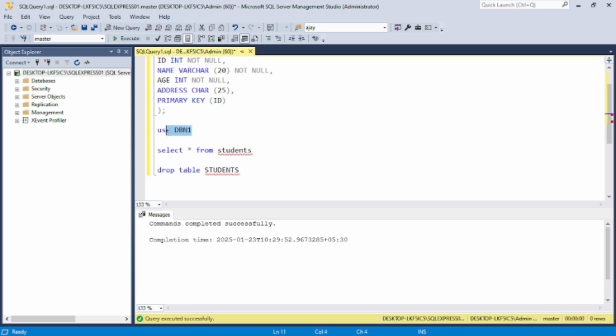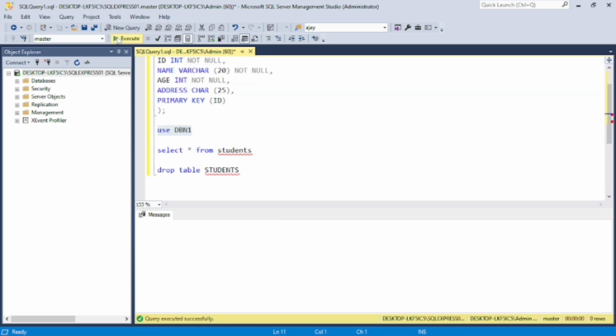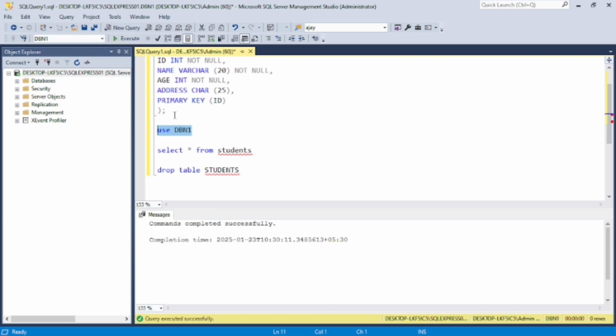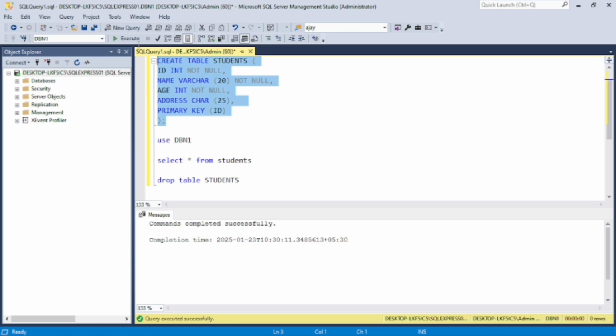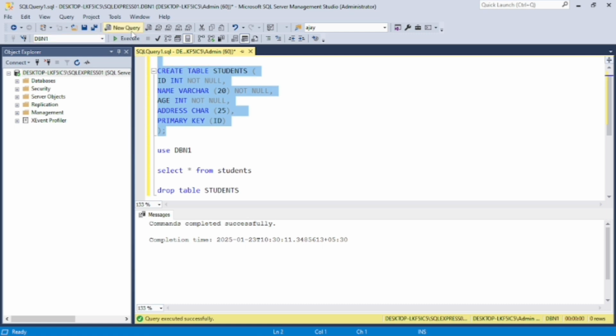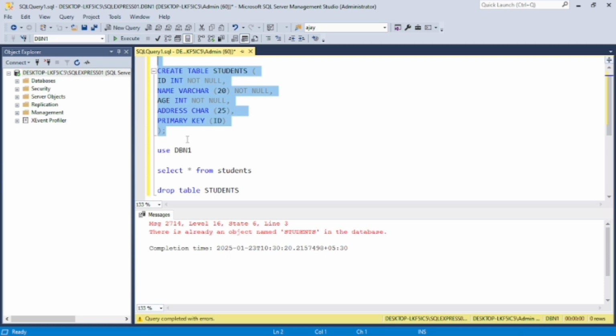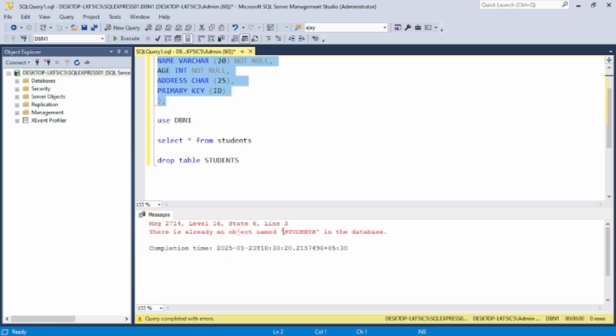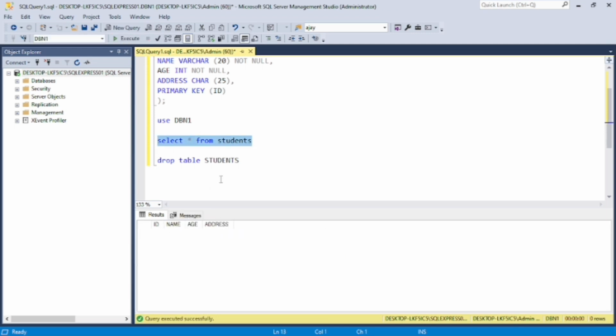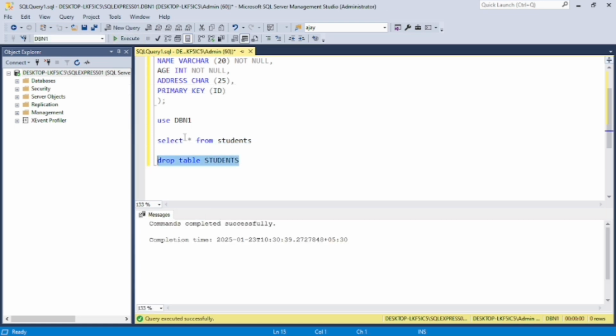By using this command we can switch the database in our system, and we can create the table by executing this command. If the table is already present, it will not create the same table again and will give an error. By this command we can show the tables from the database and the schema of the table. Now by this command we can delete the table from the database.